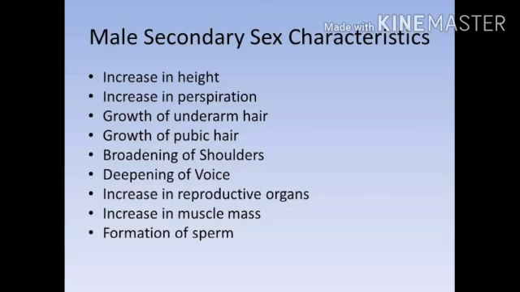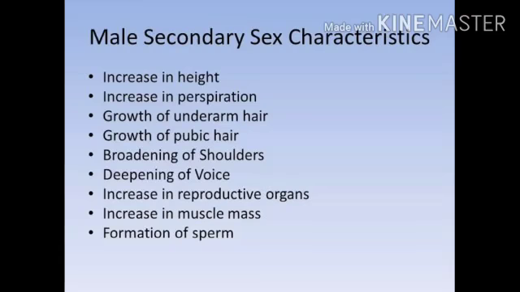So the male secondary sexual characteristics are, as usual: increase in height, growth of underarm hairs, growth of pubic hairs, broadening of shoulders, deepening of voice, increase in reproductive organs, increase in muscle mass, and formation of sperm. Now we'll learn one by one.